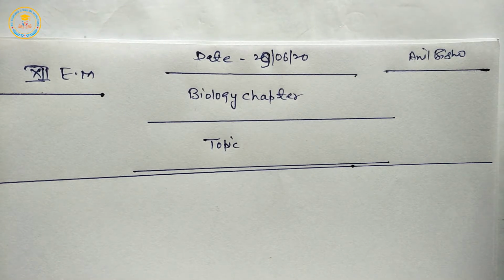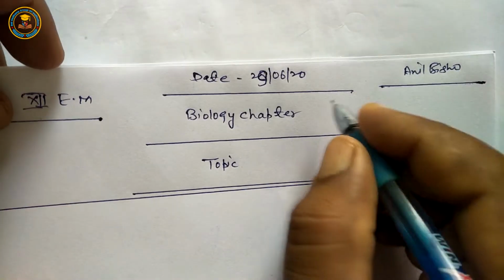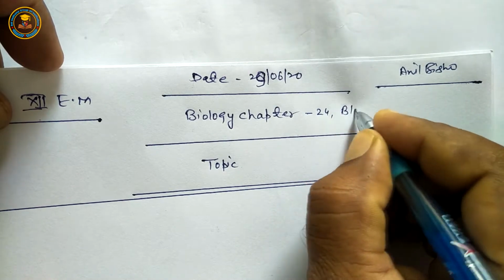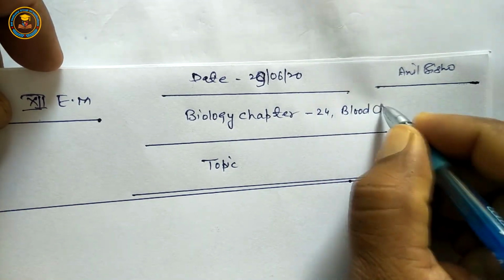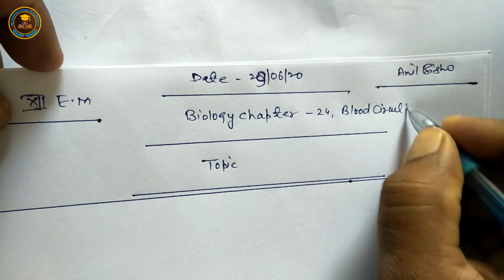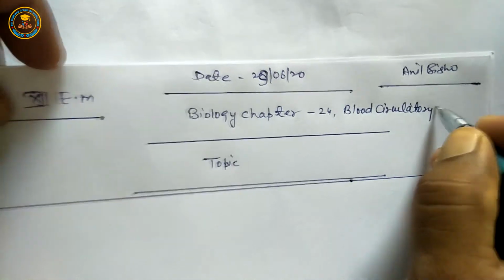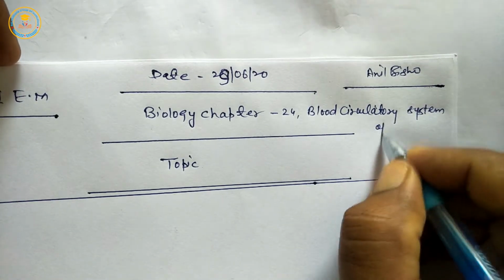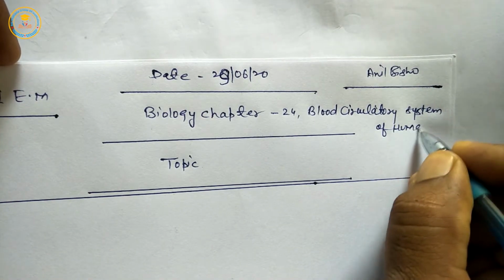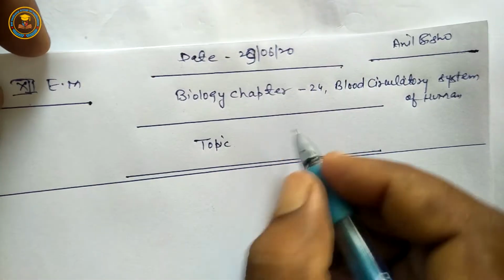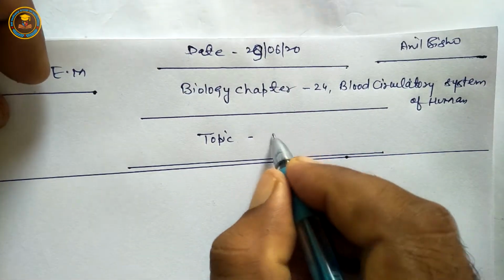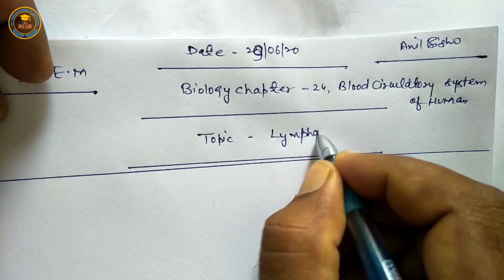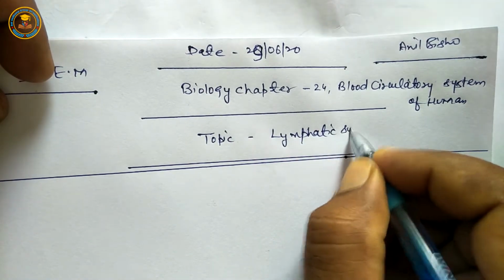Today we are starting again class 12th biology chapter 24, blood circulatory system of humans, and today's topic is a specific system, the lymphatic system.